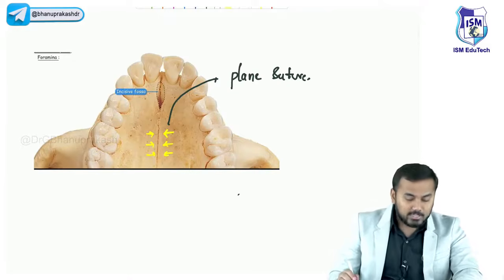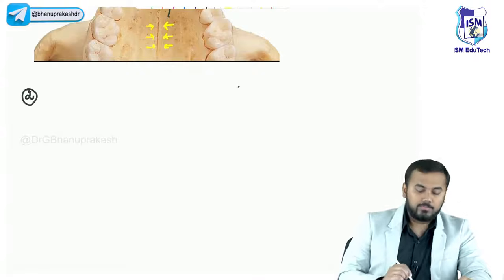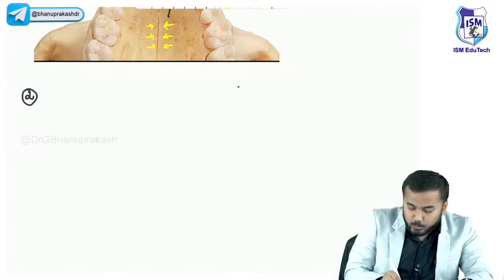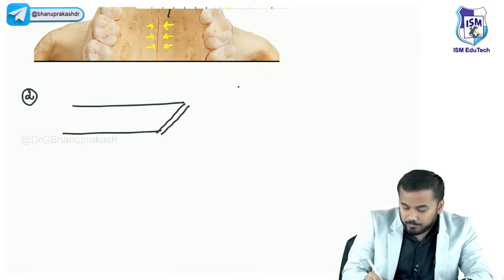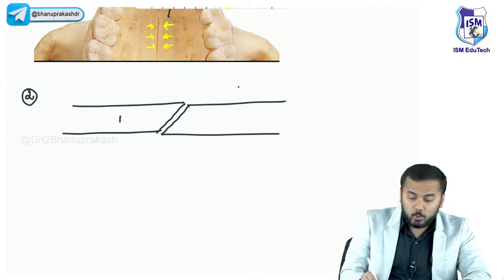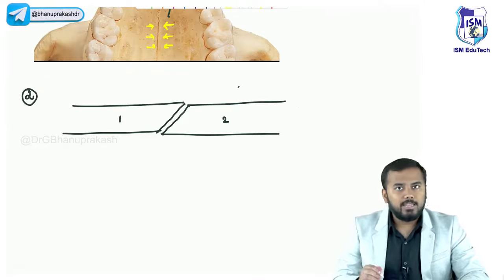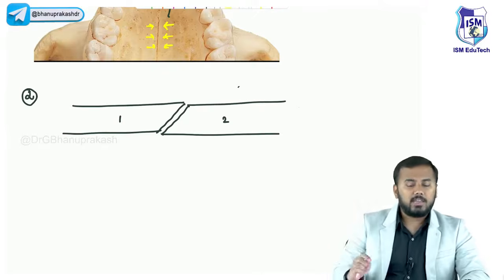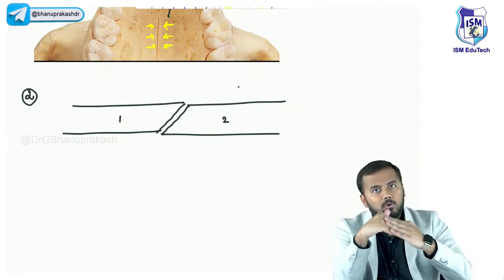After this plain suture, the second important thing is, look at this bone. This is one bone and this is another bone. The surfaces of both the bones are also even, but what is the difference? The difference is that one bone is overlapping on another bone, right?